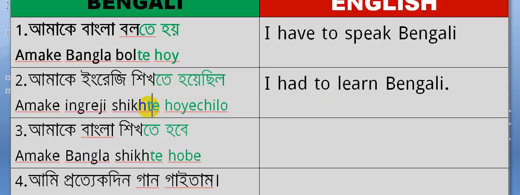So shikha means learn, so had to learn. আমাকে রান্না করতে হয়েছিল, that means cook food, so you can say আমাকে খাবার রান্না করতে হয়েছিল, I had to cook food. Food means খাবার in Bengali. In this way, if you get had to in Bengali, you will have to use te hoisilo at the end of verb.